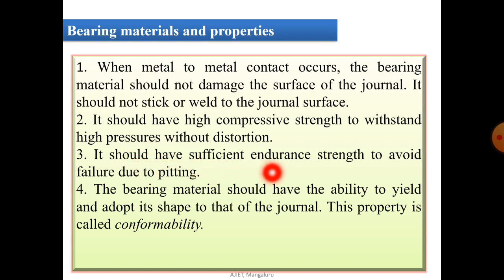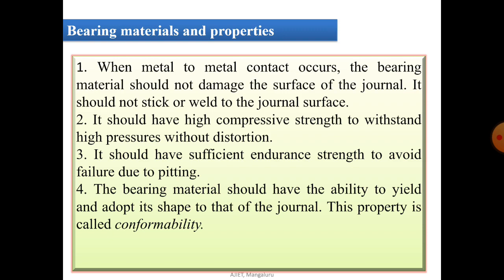Therefore, the fatigue strength for that particular material should be very high. And one of the important properties is conformability. Conformability is nothing but the ability of the bearing material to accommodate sharp deflection and bearing inaccuracies by plastic deformation without excessive wear or heating, because there should be conformability between the two surfaces, that is, shaft and bearing.